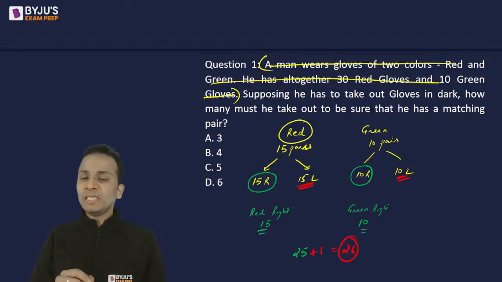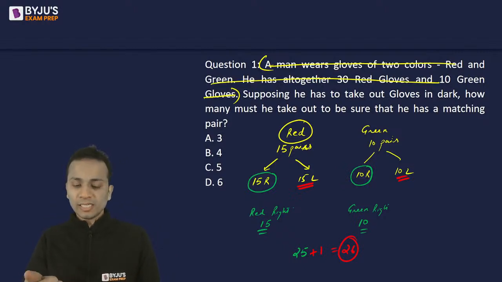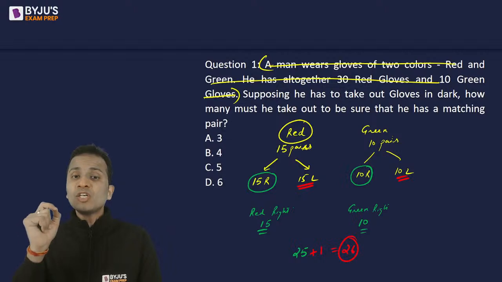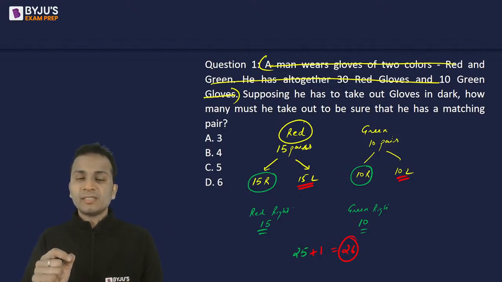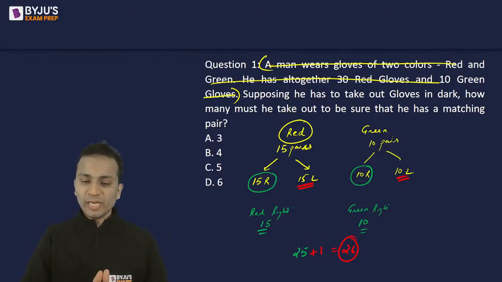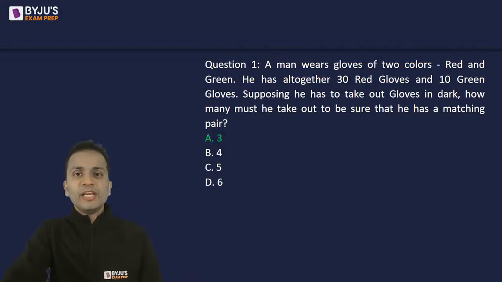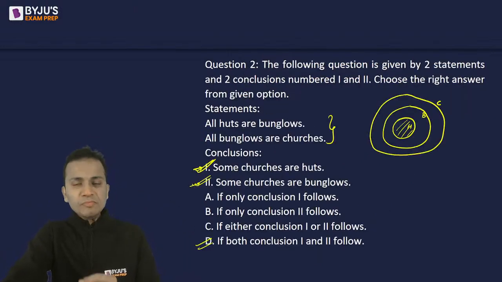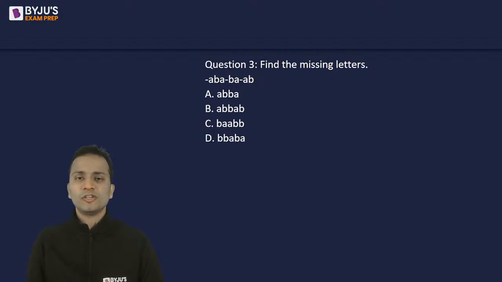So that means the answer is here. The answer says that after 26 pickings, you will be sure that you have a matching pair. Definitely एक matching pair तो आएगा ही 26 pickings के बाद. Okay, right? So this is the way you need to solve these questions. Let's move on and go to the third question.